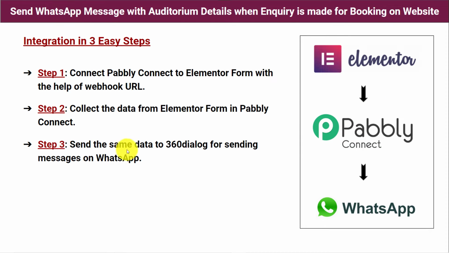Step 3. Send the same data to 360dialog for sending messages on WhatsApp. At step 3, whatever data Pabbly Connect has captured from Elementor forms, the same data will be used and a message will be sent to the WhatsApp number of the customer. Here we are going to use the application 360dialog for sending the messages on WhatsApp. In this way, we are going to create an integration between Elementor forms and WhatsApp using Pabbly Connect. So let us learn the integration process now.